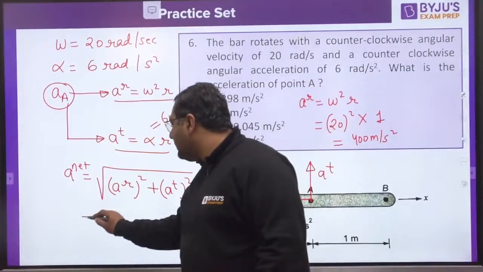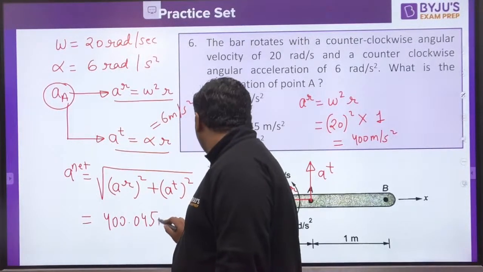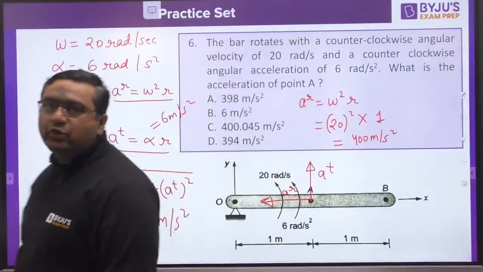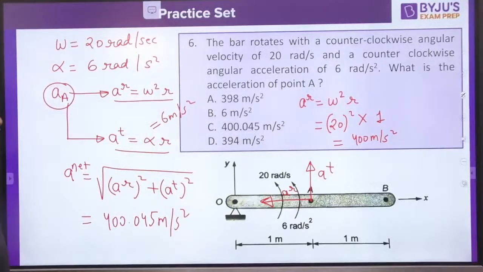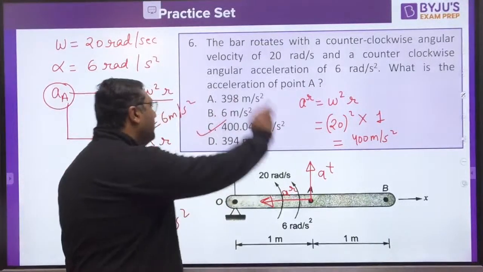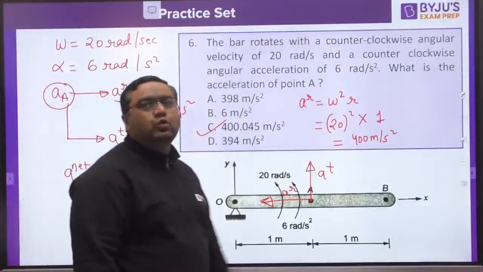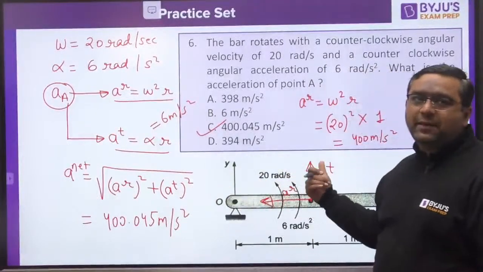So this you would be getting as 400.045 meter per second square. Very good Sarvan, very good Jeevan. So guys, the answer for this is nothing but C. This is a wonderful question from velocity acceleration. This type of question you can get in both, but more chances are for BARC for this type of question.